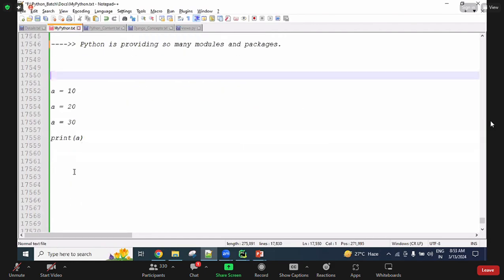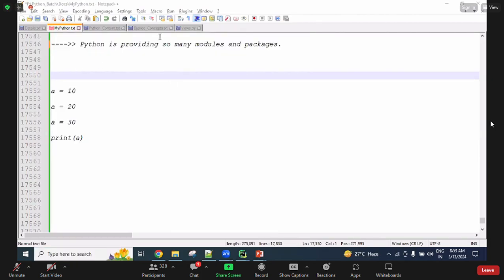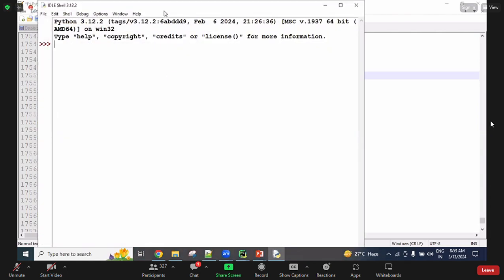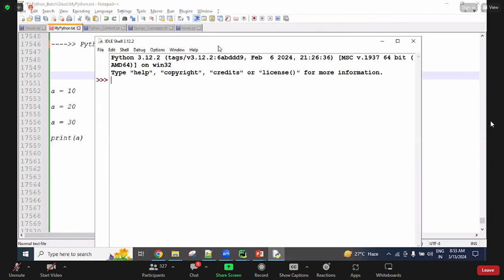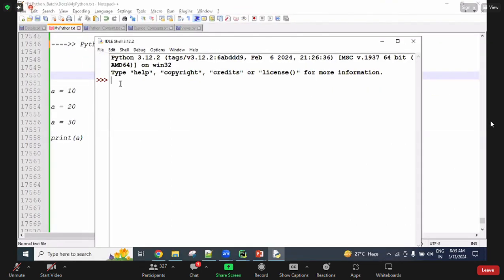Yes. Wait. So you can see, guys, after downloading and installing the Python software, you are going to get one tool along with the software for practice purpose, that is called IDLE, Integrated Development Language Environment, guys. Like one tool we are getting along with the software. So we can use this one for practice purpose later in real time. What are the IDEs we are using? All these things I will take care of, guys.